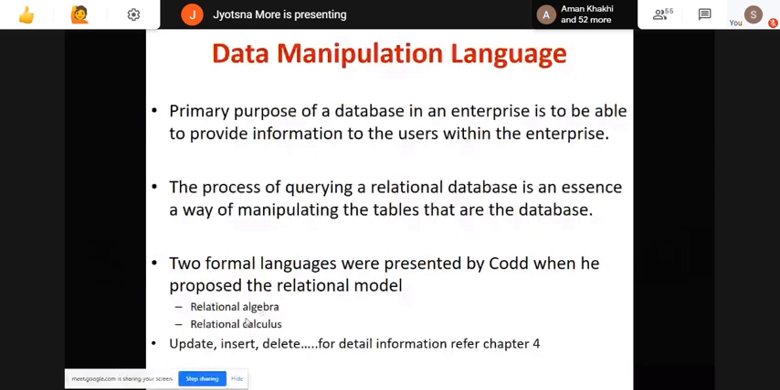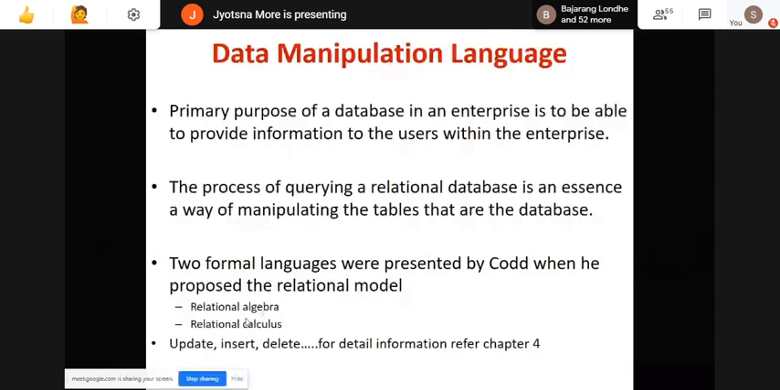Now here, for all these languages, you require update, insert, delete. That we will learn in detail for data manipulation, when we start with chapter number 4, that is your SQL query. So right now I am not going into detail of that.